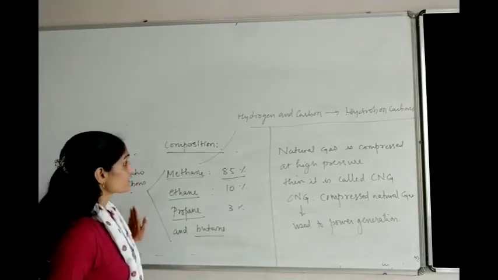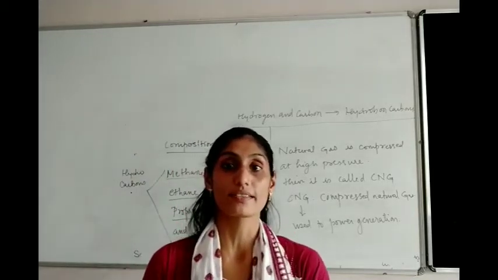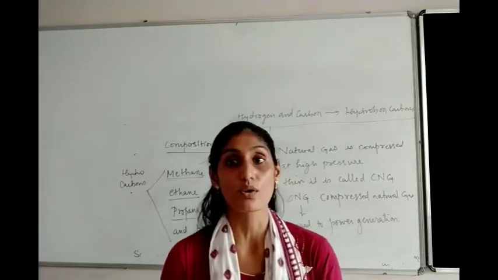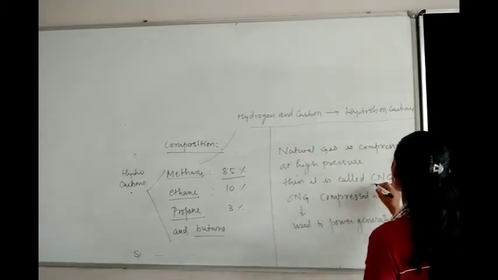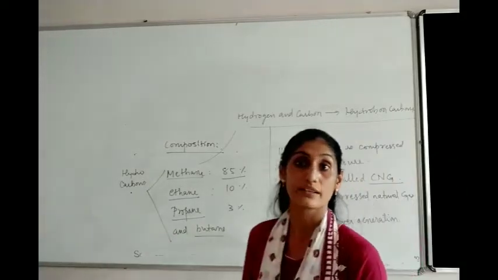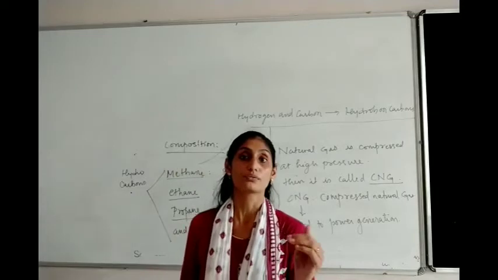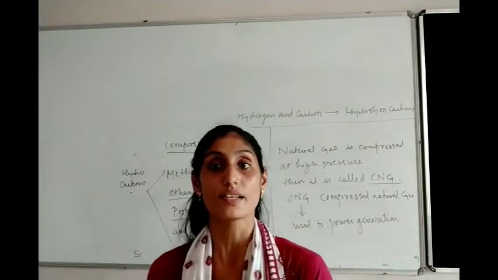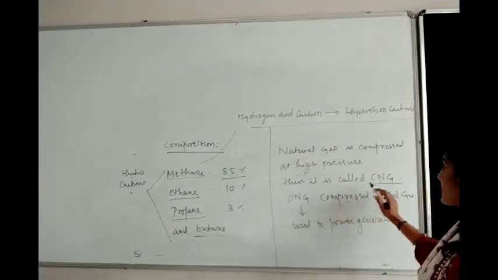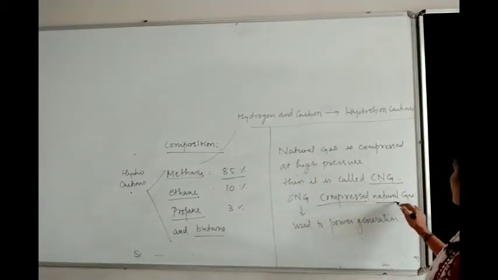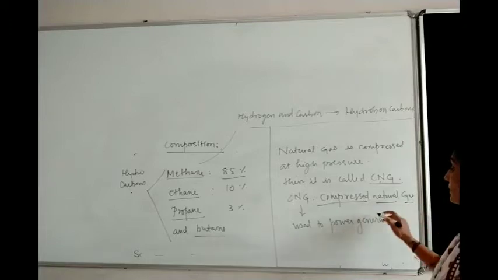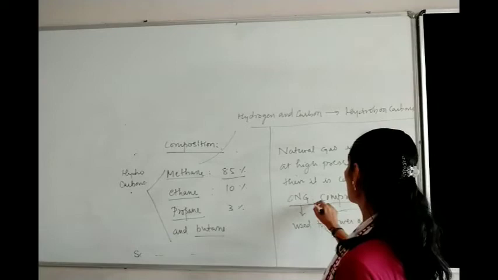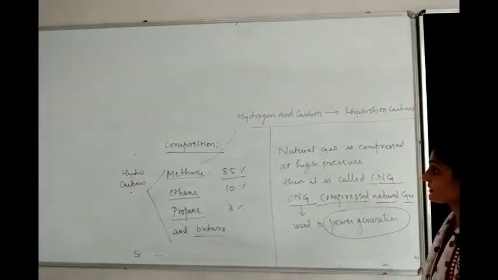Now, the natural gas we have to study: whenever natural gas is compressed at a higher pressure, it is known as CNG. Nowadays vehicles use CNG as a fuel. Vehicles are run by using CNG. C stands for compressed, N stands for natural, and G stands for gas. It is used for power generation. Other uses of CNG are also there, which we will see in the next slide.